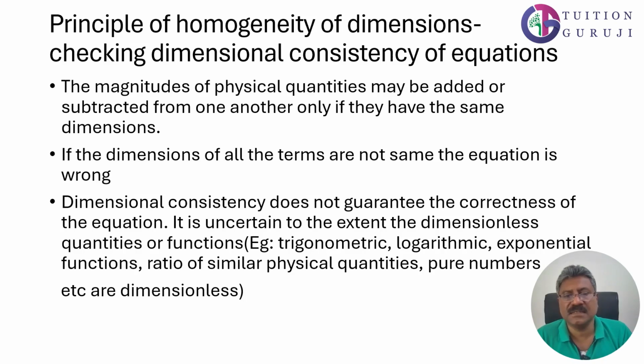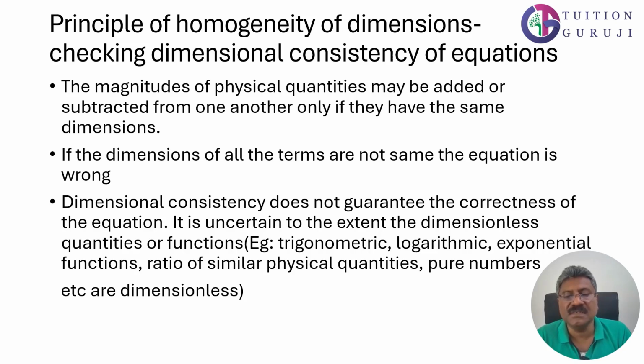Let's check the principle of homogeneity of dimensions in detail. The magnitudes of physical quantities may be added or subtracted from one another only if they have the same dimensions. If the dimensions of all the terms are not the same, the equation is wrong. Dimensional consistency does not guarantee the correctness of the equation.